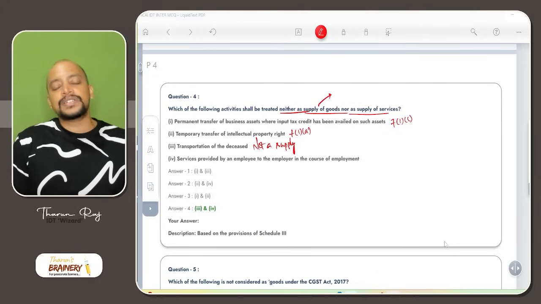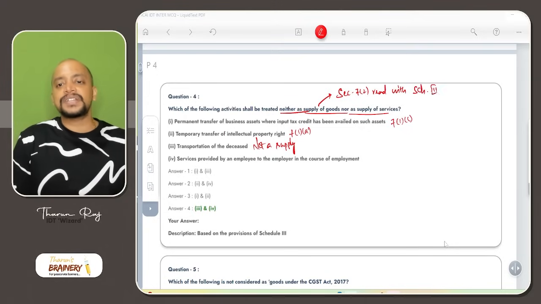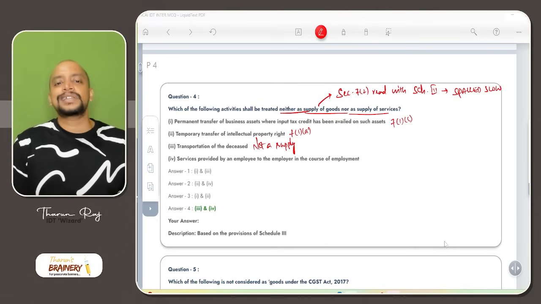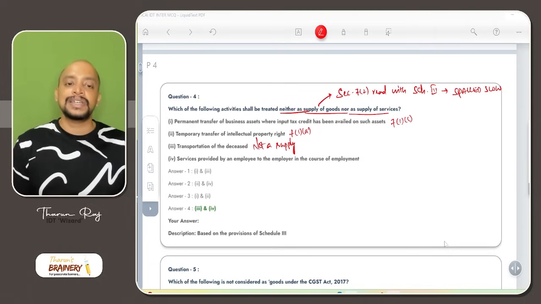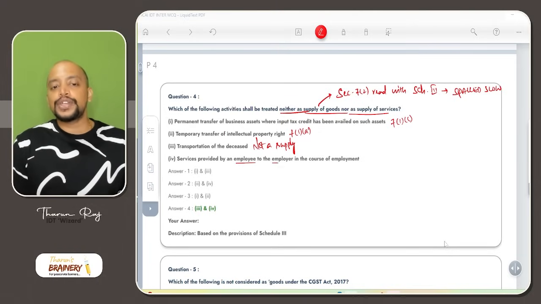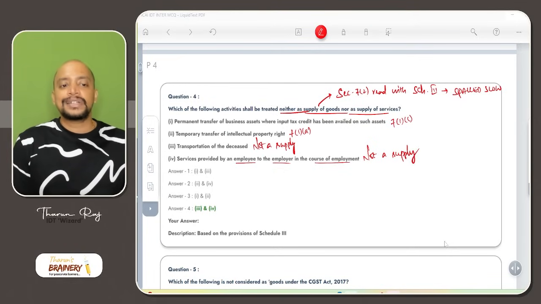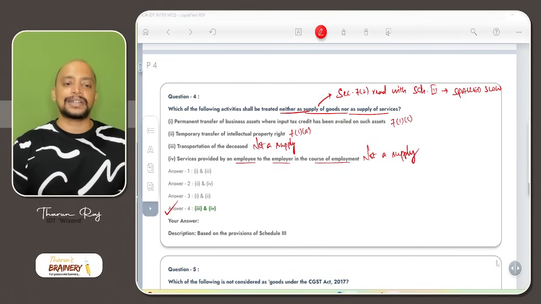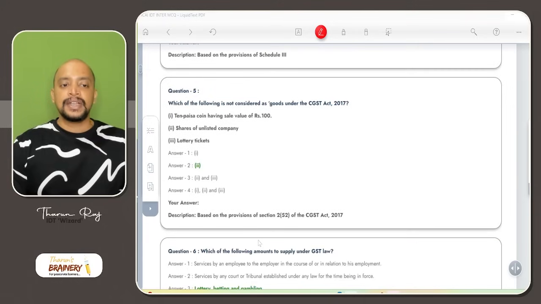Neither supply of goods nor supply of services means section 7 subsection 2 read with Schedule 3. So we have the list of activities which are excluded from supply. So these activities are called neither supply of goods nor supply of services. Then next, service provided by employee to employer in the course of employment. Even this activity is not a supply. So therefore 3 and 4 is the correct answer. Then next one, number 5.